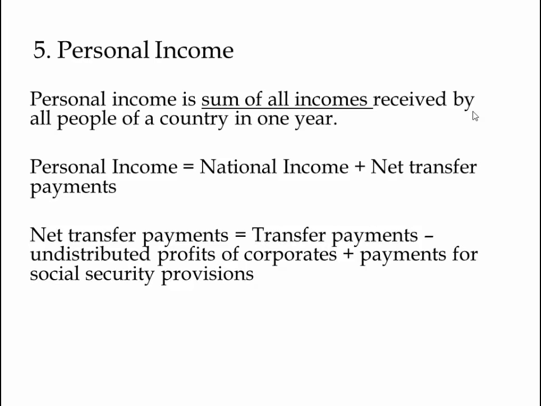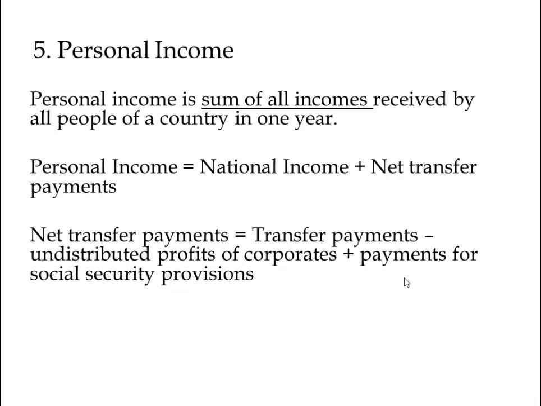Let's look at each of them in depth. Undistributed profits of corporates. You all know corporates, big MNCs or other corporations, businesses. They make profits every year. Some of those profits are not distributed to the shareholders. Shareholders are nothing but the people who actually own the company. These profits are retained by the company for expansion or other use. So it's deducted from the transfer payments and payments for social security provisions.